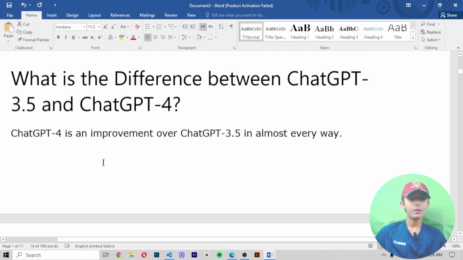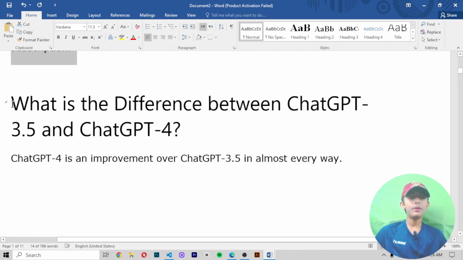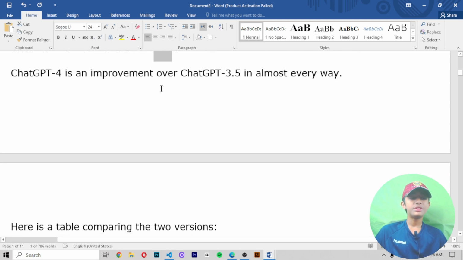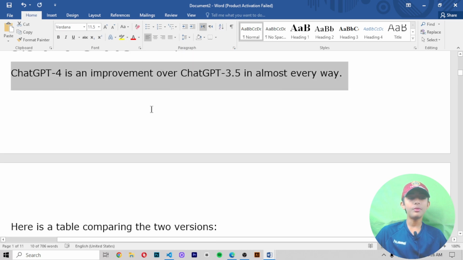Now, what is the difference between ChatGPT 3.5 and ChatGPT 4? There are many differences. ChatGPT 4 is an improvement over ChatGPT 3.5 in almost every way.